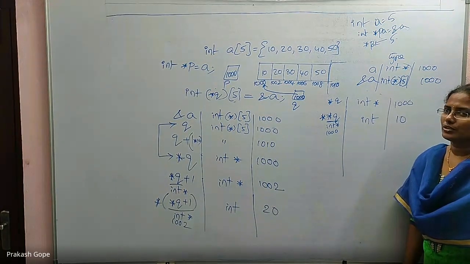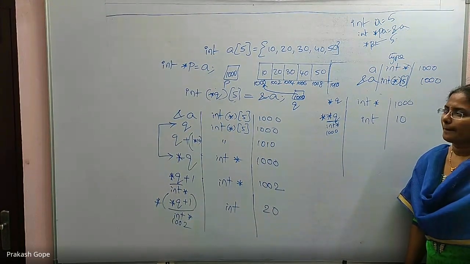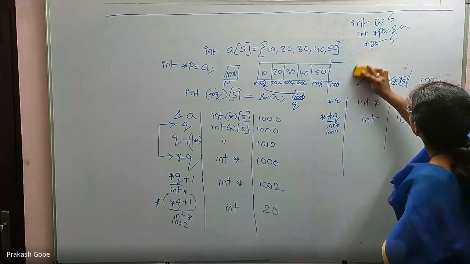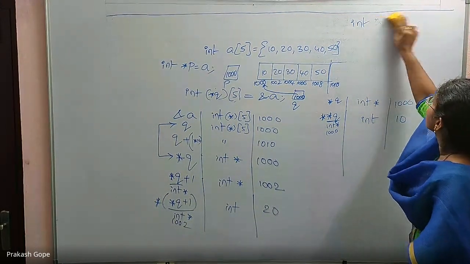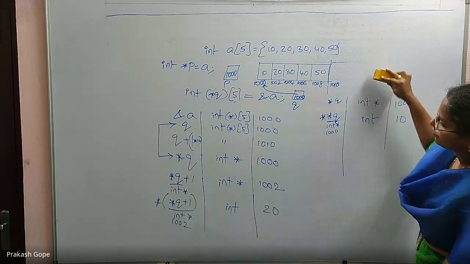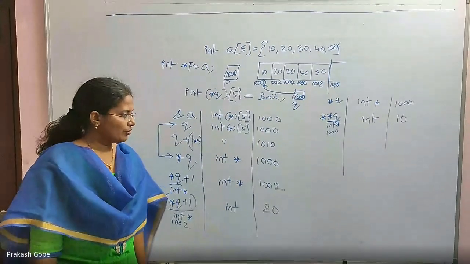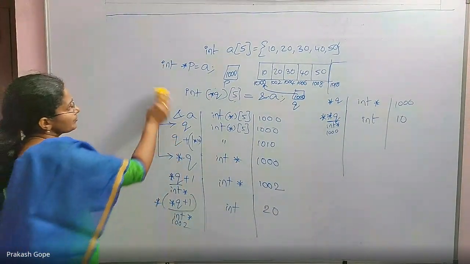Any doubts? Shall we go for two-dimensional array then?